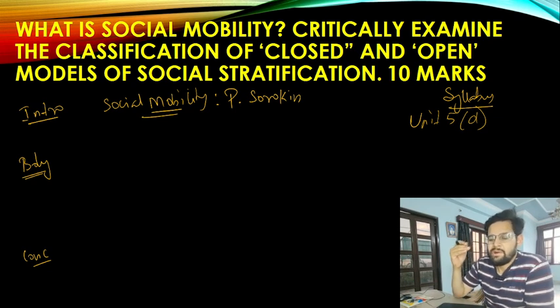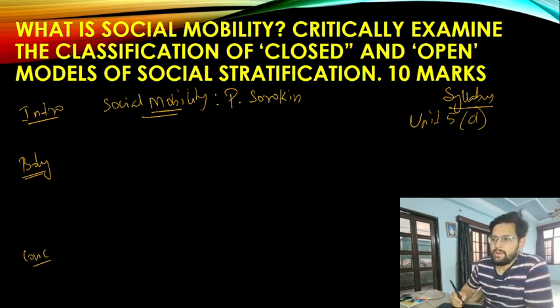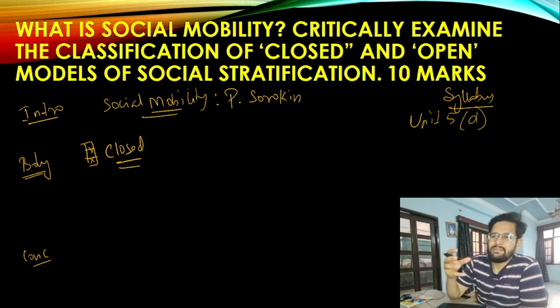So we talk about the introduction, and in the body part, we are going to bring a critical examination, first looking at the meaning of closed society. As the word itself says, closed society means any society which is rigid, where mobility is not possible.